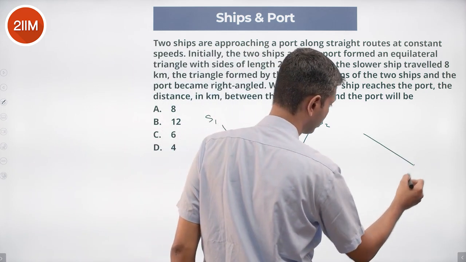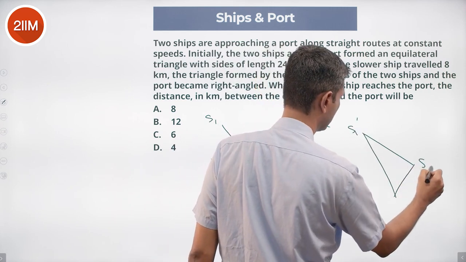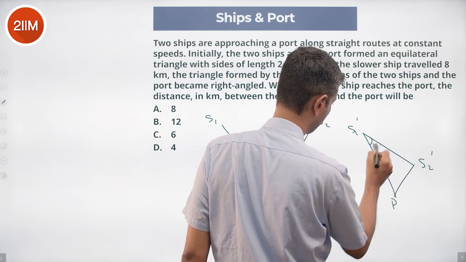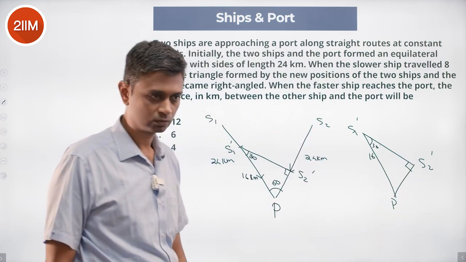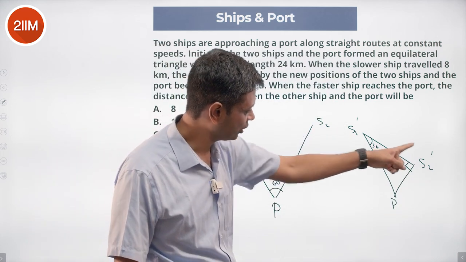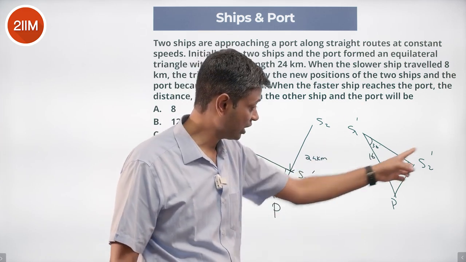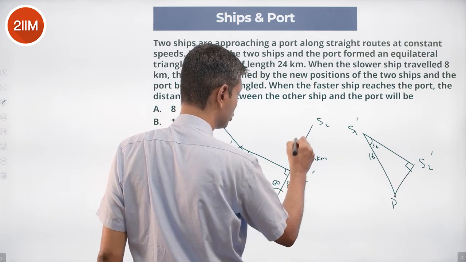I carve out this triangle, S1 dash, S2 dash, P. This is 30 degrees, this is 16, and this is a right angle. Sine 30 is S2 dash P by S1 dash P. That is half, so with 16 here, S2 dash P should be 8. That means S2 should have traveled 16 kilometers.